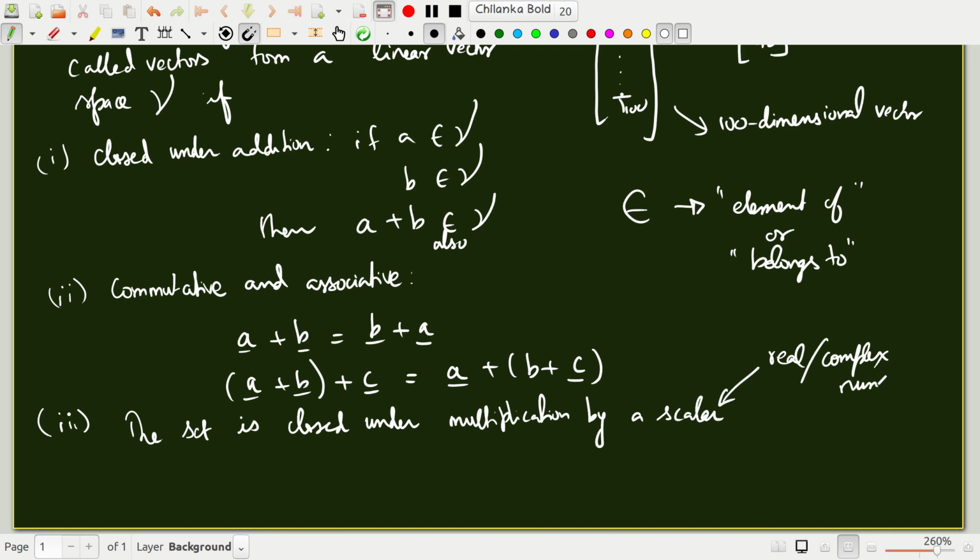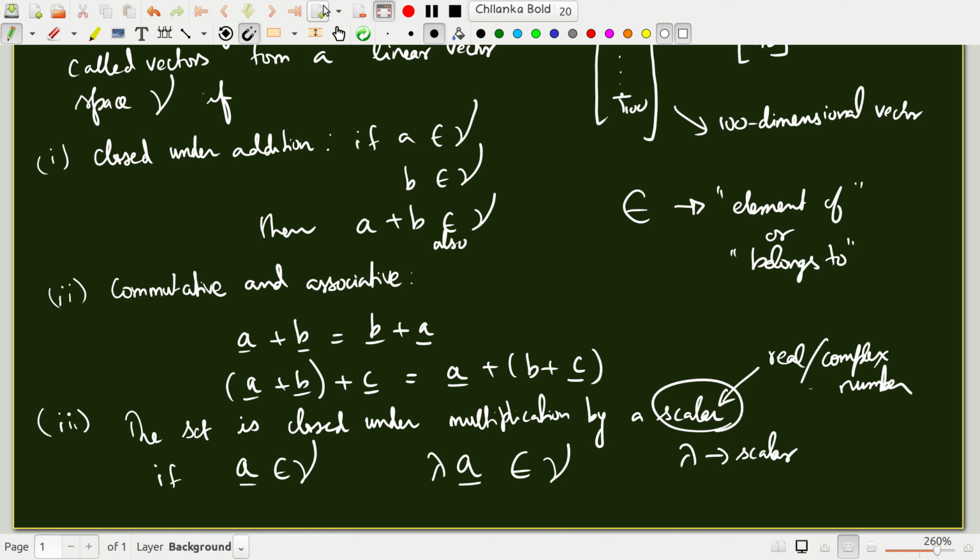A scalar in my notation means a complex number. So if vector A is an element of this vector space, and lambda is a complex number, then lambda times A is also an element of the same vector space. So this is closed under multiplication by a scalar. Lambda is the scalar in my notation here.